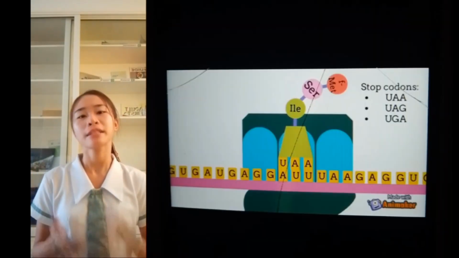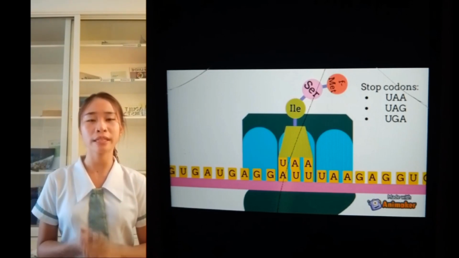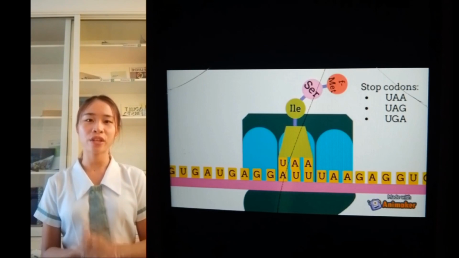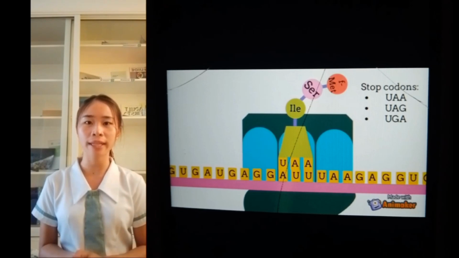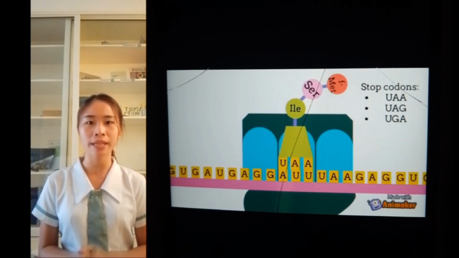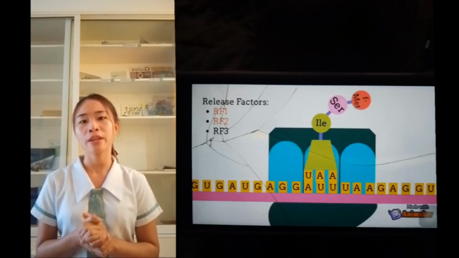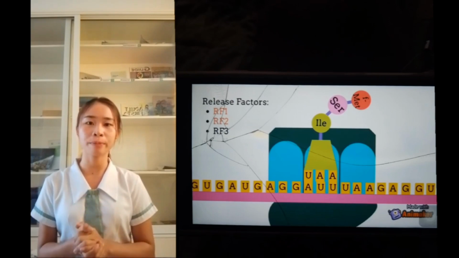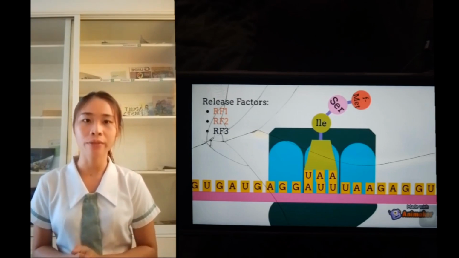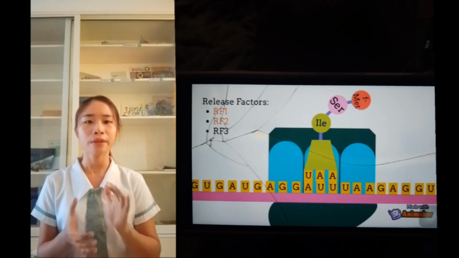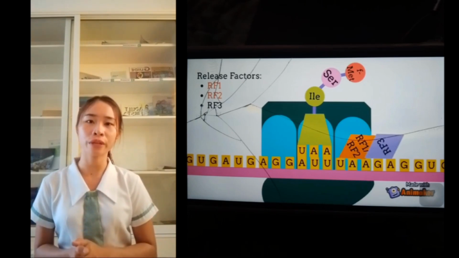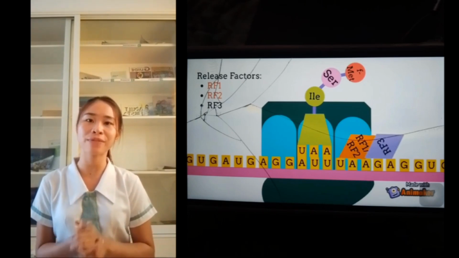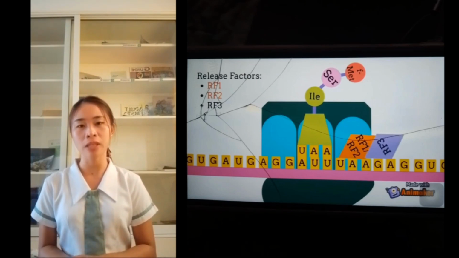In the termination step, termination occurs by one of the three stop codons, UAA, UAG, UGA, binding to the mRNA, leading right into ribosome recycling. This process involves the recycling of the post-termination complexes. There are three release factors that we should know about to help the process: release factor 1, release factor 2, and release factor 3. Release factor 1 and release factor 2 recognize the stop codon, but the purpose of release factor 3 is to free up release factor 1 and release factor 2 from the post-termination complex on the ribosome.